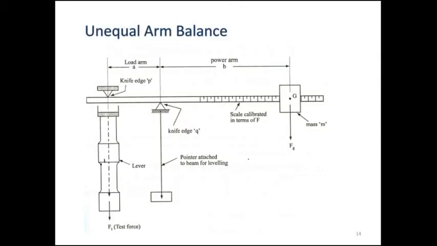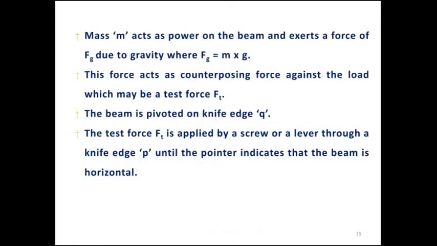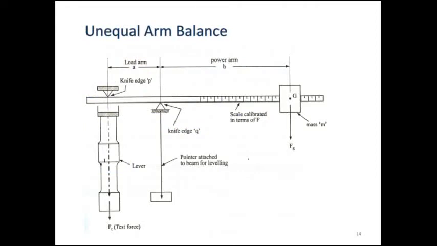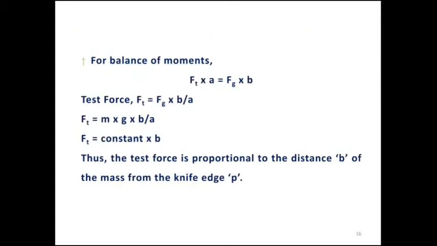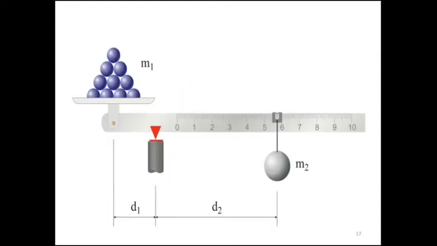The beam is pivoted on the knife edge Q, which is attached to the horizontal arm on which the pointer is attached. The test force Ft is applied by a screw or a lever through a knife edge P until the pointer indicates that the beam is horizontal. Whenever the test force is applied to the lever at the bottom side in the downward direction, the pointer shows whether the beam is horizontal or not.